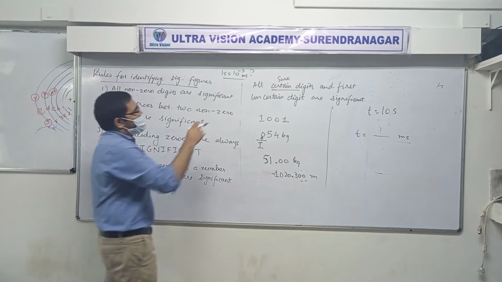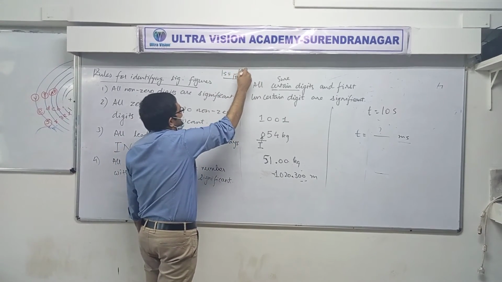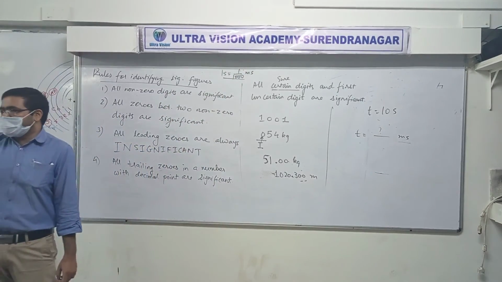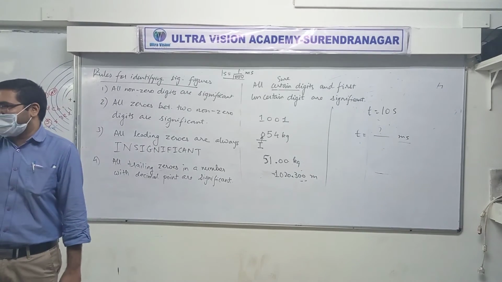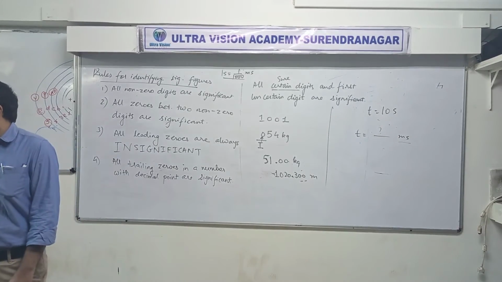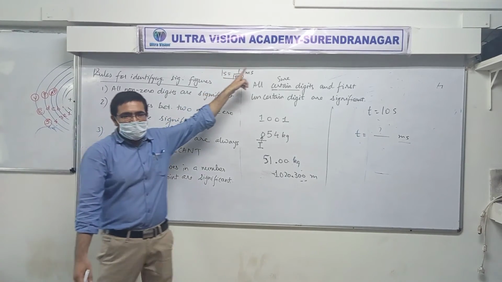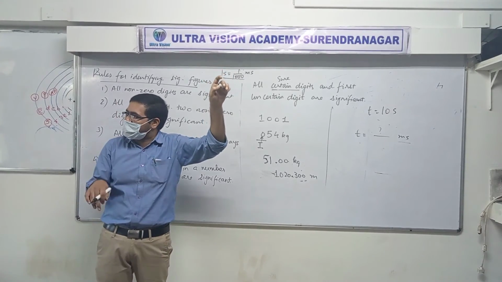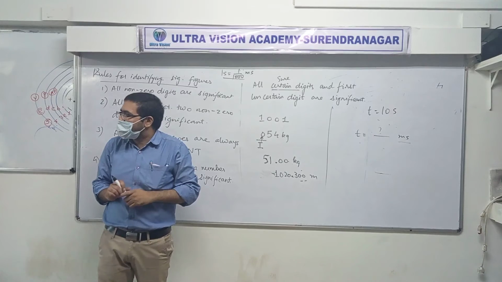So, you know, if you don't write it in form of powers, this is what you are saying, that 1 second means 1 by 1000 of a millisecond. Use your common sense. Which is small time? Second is a small time or millisecond is a small time? So here you are writing that 1 second is 1 millisecond and then further divided by 1000. So you are saying that 1 second is smaller than a millisecond.